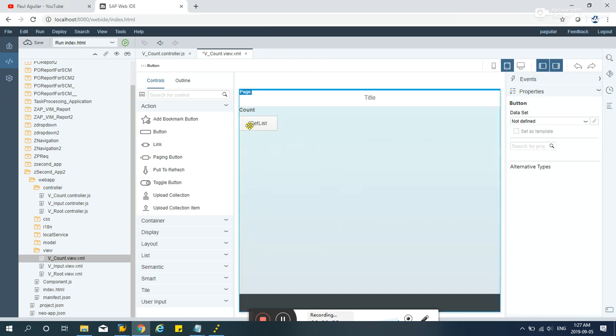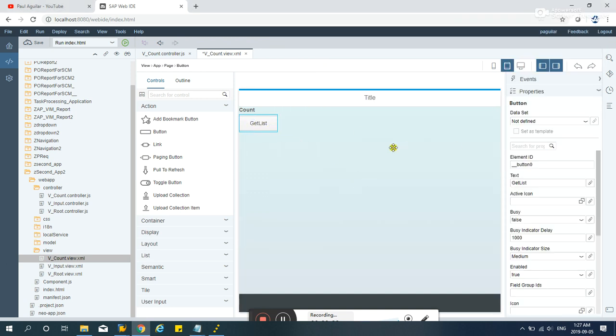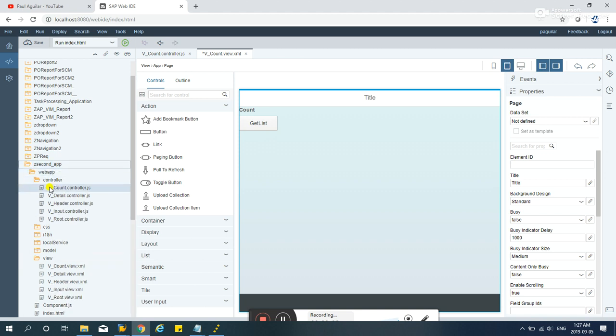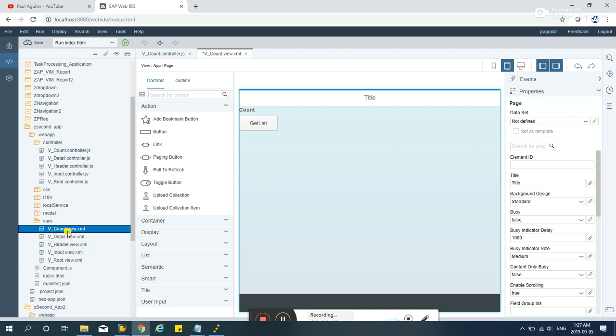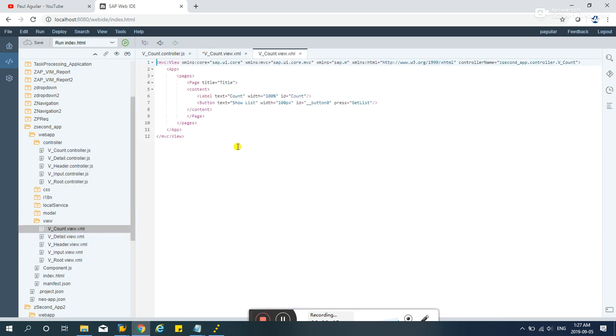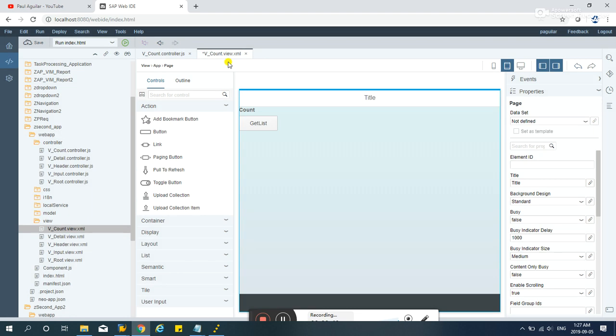What did I name it with in the previous view? Let's check. V count. Yeah, get list. Same thing.